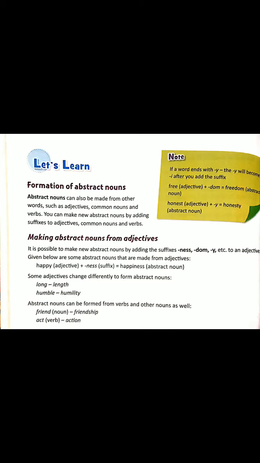For example, long. In order to convert long into an abstract noun, we have to change the spelling. Long will become length. Humble, humility. Wide, width. Glorious, glory. Proud, pride. Intelligent, intelligence. So these are some examples.